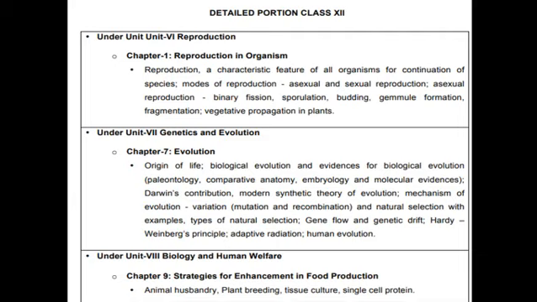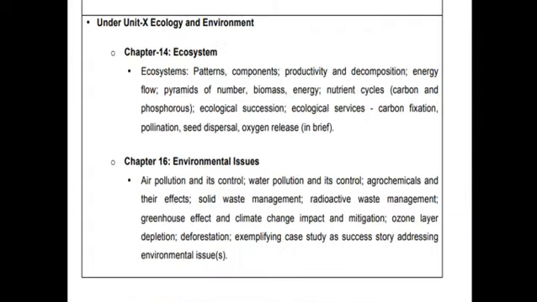Okay, once again, this is the copy from the CBSE website. So read it. I will read it once again. You note it carefully. Under unit 6 reproduction, chapter 1 deleted. Under unit 7 genetics and evolution, chapter 7 evolution completely deleted. Under unit 8 biology and human welfare, chapter 9 strategies for enhancement in food production completely deleted. Under unit 10 ecology and environment, 2 chapters, chapter 14 and chapter 16, ecosystem and environmental issues completely deleted.